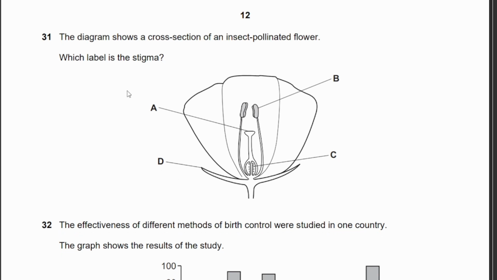The diagram shows a cross-section of an insect pollinated flower. Which label is the stigma? Okay, so the answer is A. A is the stigma. It's the sticky part of the plant where the pollen grains will land. B is the anther. C is the ovules in the ovary. And D is the sepal. Therefore, stigma has to be A.